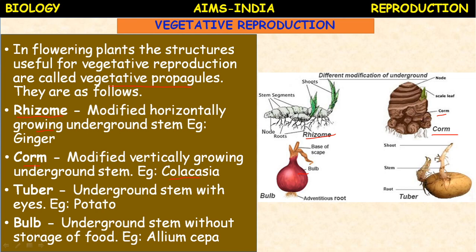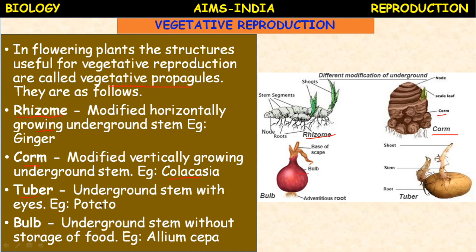So vegetative propagation involves the participation of several buds, they are called vegetative buds. So corm is also such a kind of modification. Next, tubers. So tubers are underground stems. These tubers may be stem tubers, example, potato. Okay, so these are all stem modifications only. Rhizome, corm, tubers.